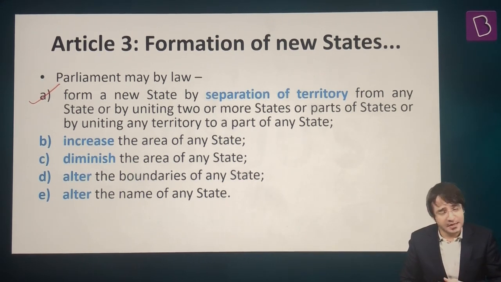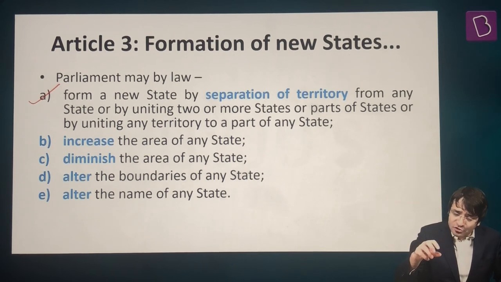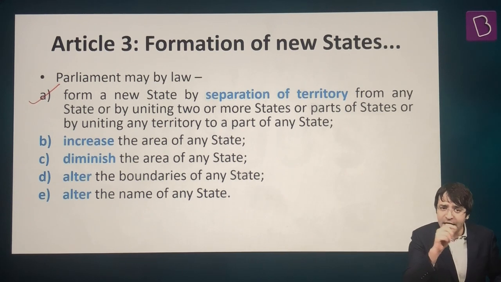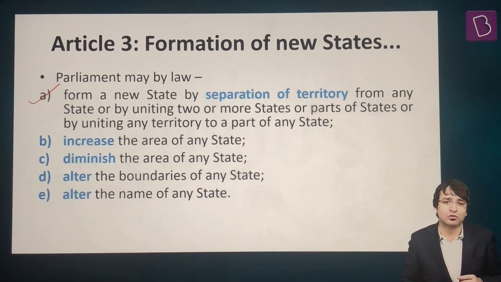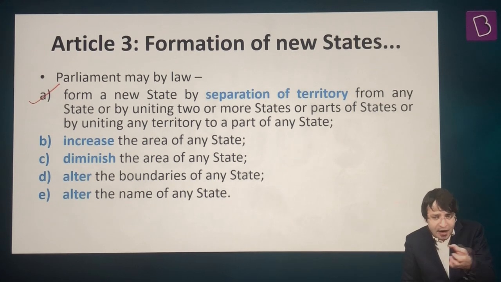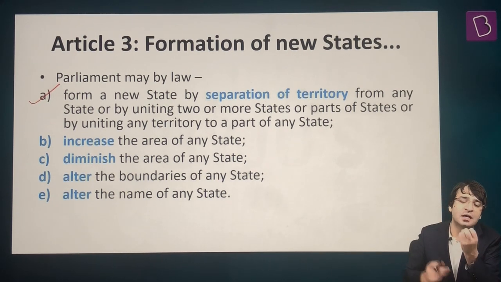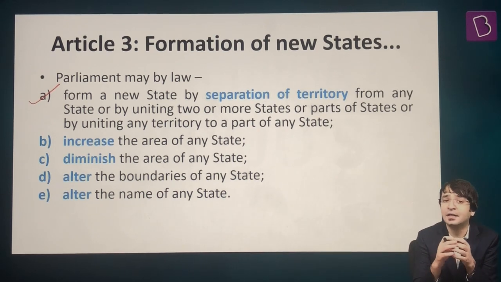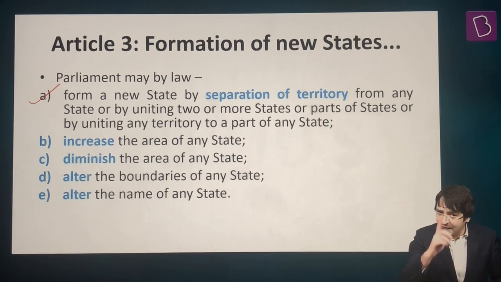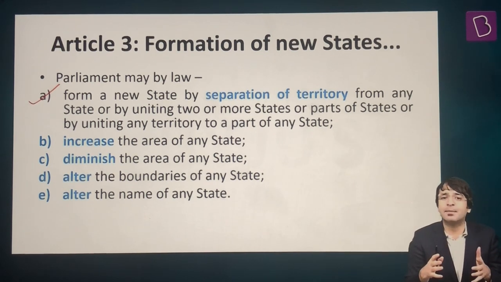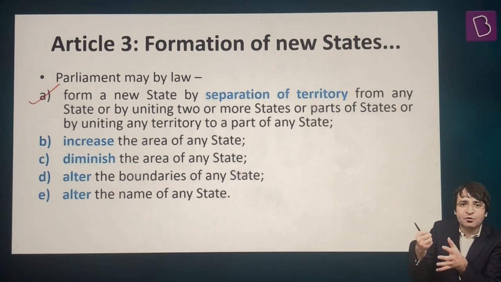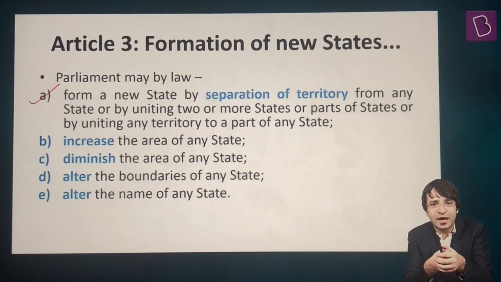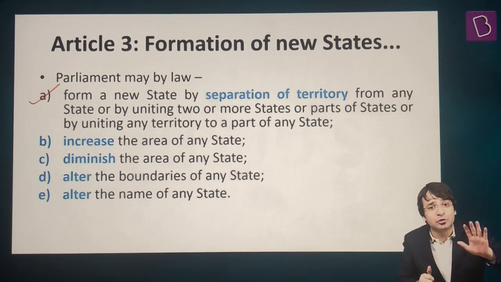Similarly, Bihar, the same year, 2000. One part of Bihar, Jharkhand, was carved out from Bihar. In a similar fashion, the same year 2000, one part of Madhya Pradesh was carved out from it and it became Chhattisgarh. In 2014, Andhra Pradesh was bifurcated into Andhra and Telangana. That means Parliament can pass a law, and through this law, it can separate a part from one state and make this part another state, or merge two or more states together. That is the power which is available to the Parliament.